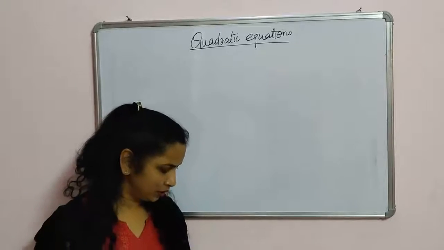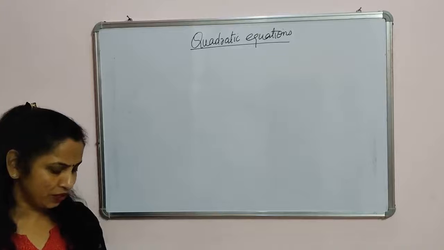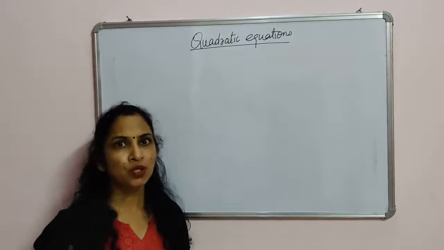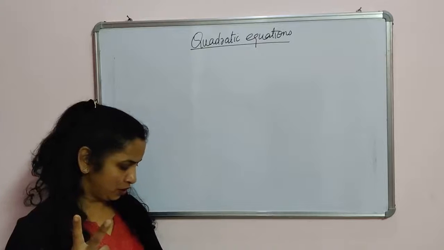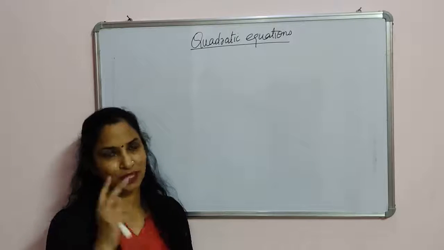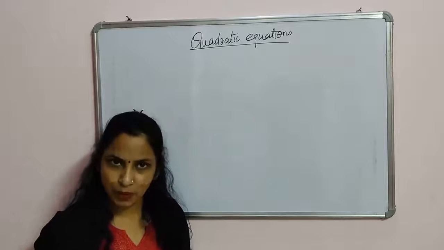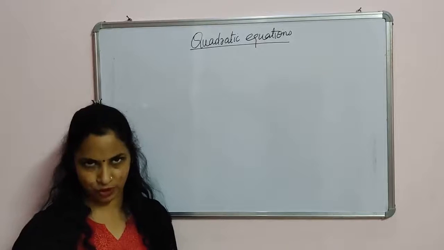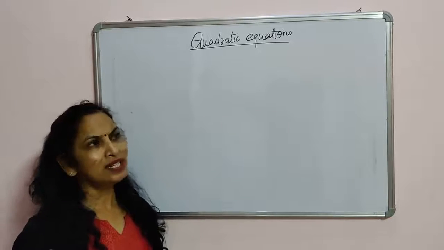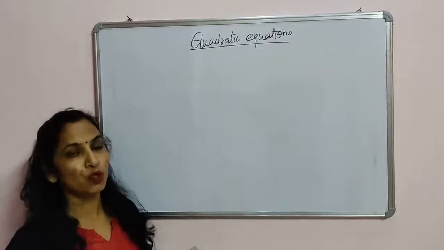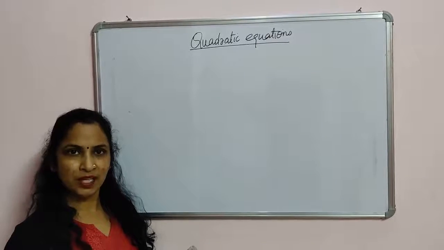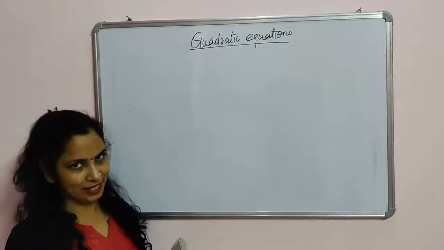In question number 3, find the numbers whose sum is 27 and the product is 182. So we don't know, it means there are 2 numbers whose product is 182 and the sum is 27. Since we solved the equation by forming the quadratic equation, if the sum of the 2 numbers is 27 and if one of the numbers is x, what should be the other number? It will be 27 minus x.